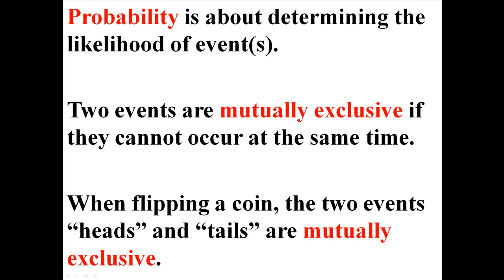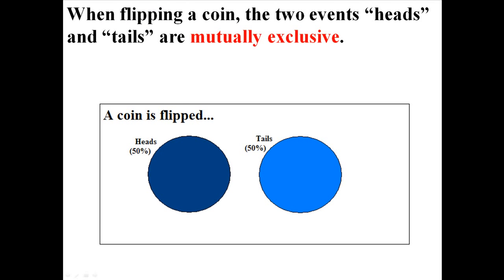Like, for example, when you flip a coin, the two events heads and tails are mutually exclusive because you can only get heads or you can only get tails. You can't get both of them. So we can actually show that in a little Venn diagram here. There's a 50% chance of getting heads and a 50% chance of getting tails. There's no way that both of these events can occur at the same time, which is why they're mutually exclusive.